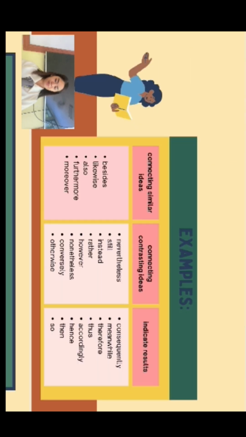So here are the examples. Connecting similar ideas: besides, likewise, also, furthermore, moreover. Connecting contrast ideas: nevertheless, still, instead, rather, however, nonetheless, conversely, and otherwise. Indicates results: consequently, meanwhile, therefore, thus, accordingly, hence, then, and so.